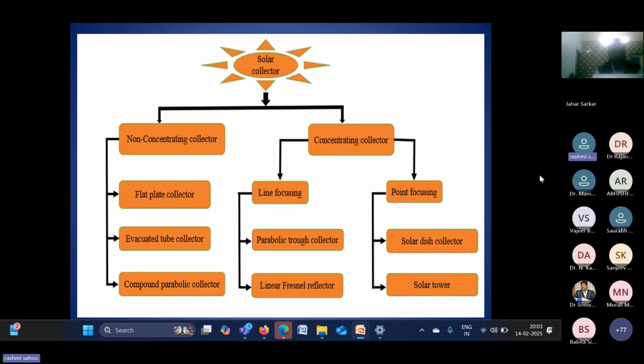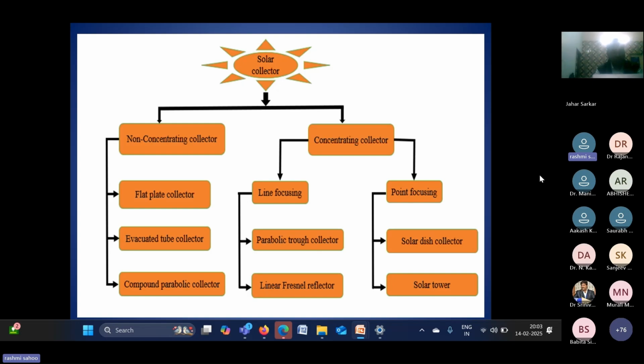So what I want to say is that depending on the temperature range, you have to select the solar collector. For example, the solar tower gives a very high temperature. If you need a very high temperature, let's say more than 500 degrees centigrade, we have to go for the solar tower. The application may be the Brayton cycle: if you want to run a Brayton cycle using solar energy, we have to go for the solar tower.